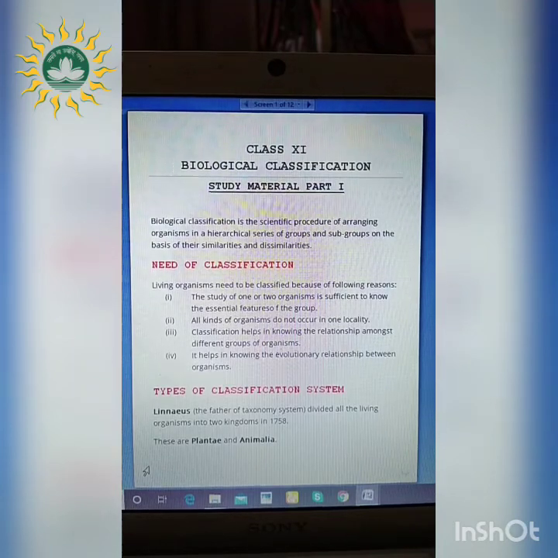Hello, class 11. Hopefully, you've understood the first chapter well. And so, today we will start with the next chapter, that is biological classification.